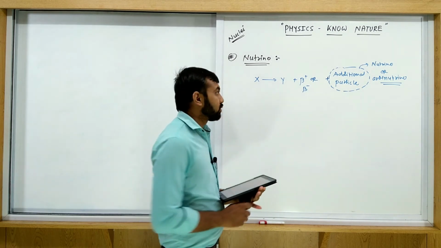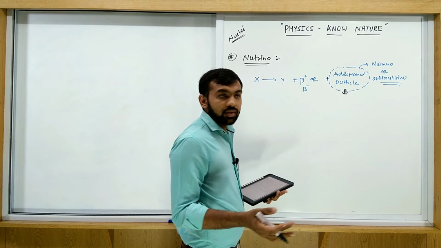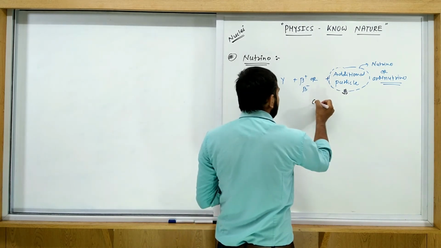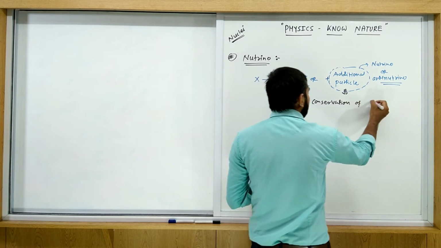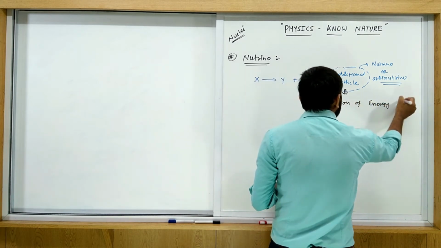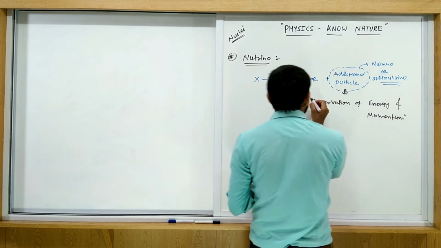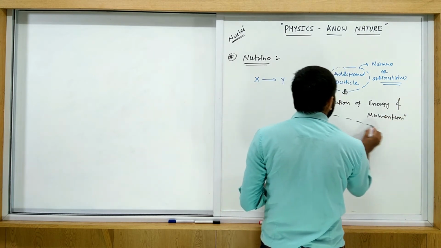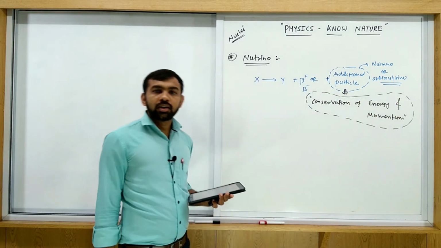Due to this, the law does not get violated. Which law? The conservation of energy and momentum. So this additional particle is called a neutrino or antineutrino.